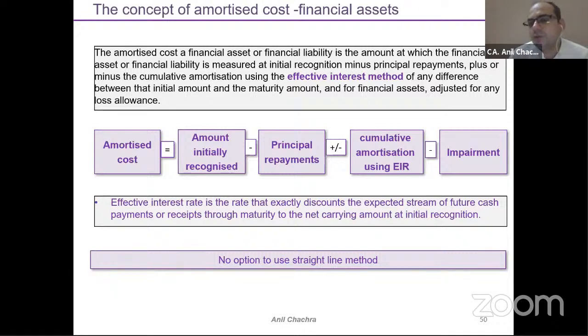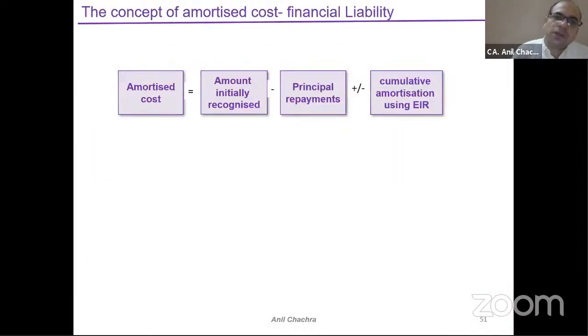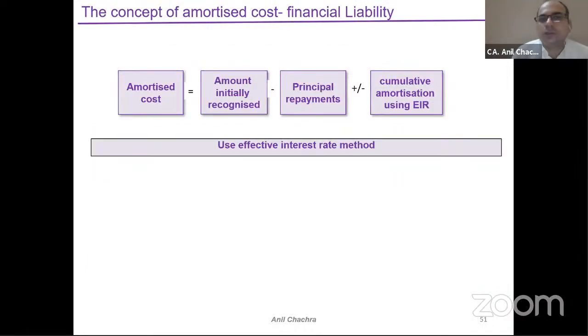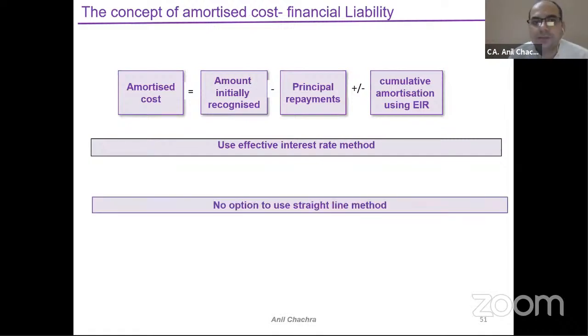That is called amortization. But in some industries or cases, it was observed that companies apply the straight-line method, meaning if the processing fee is 1000 and the loan is 5 years, then 200 each year. That is not allowed. You need to apply the amortization schedule for this type of loan transaction. The same will be applicable for the financial liability part. The formula is the same, right?